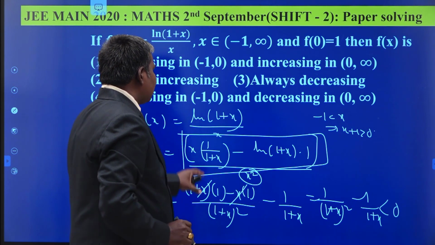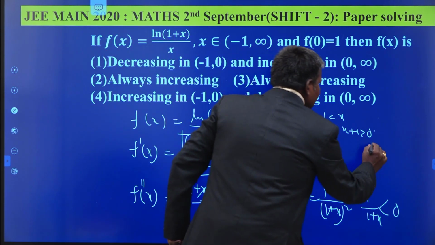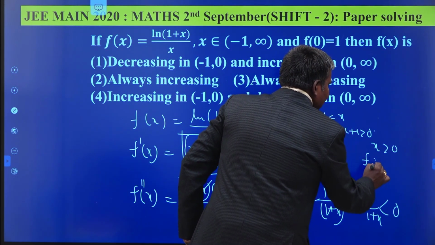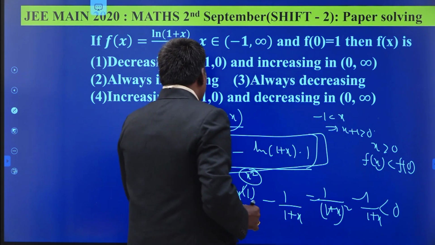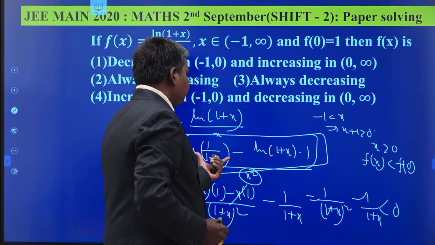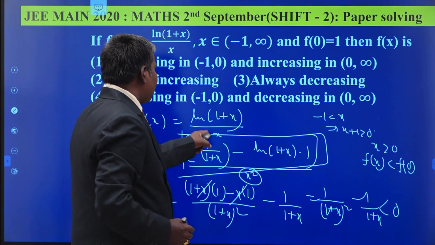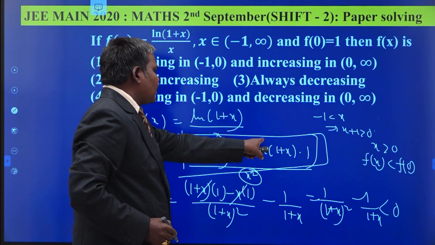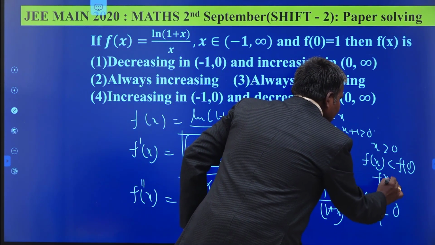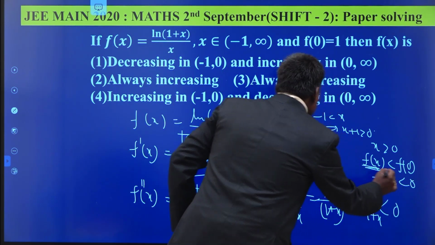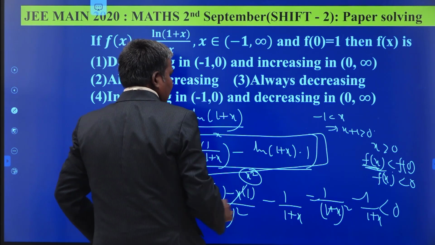When it is a decreasing function, we know x greater than 0, f dash x less than f dash of 0. So f dash of x is taken as this one. F dash of 0, what happened? This is 0 minus log 1. Log 1 is 0. 0 minus 0, 0. So f dash x is less than 0. What is your f of x? I mean f dash x here.